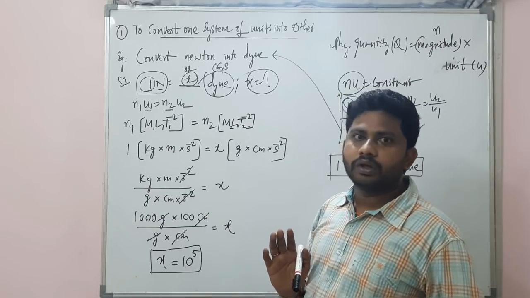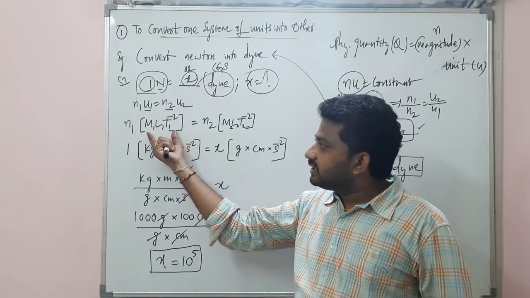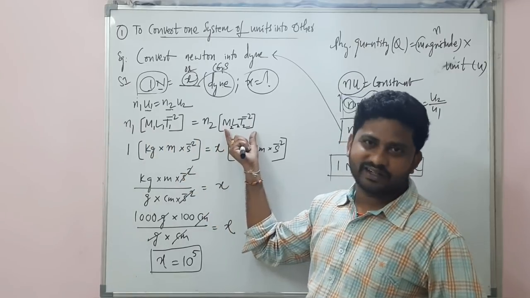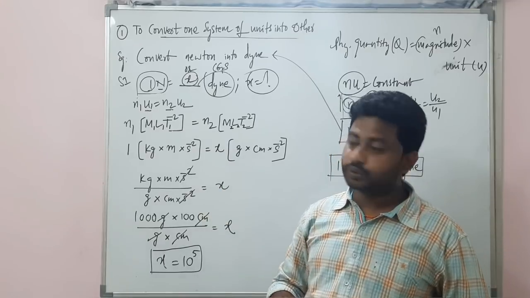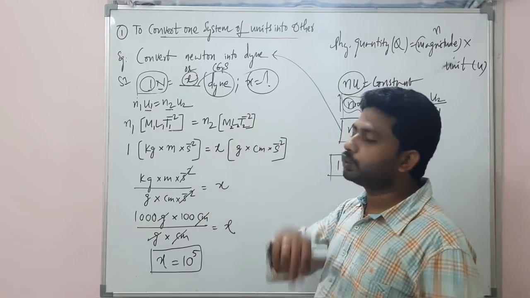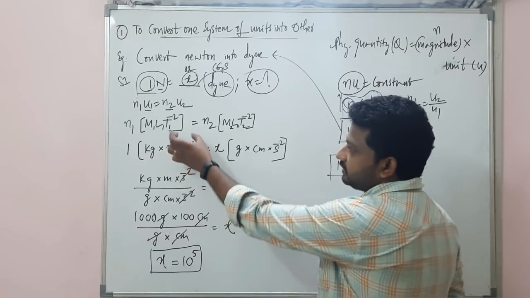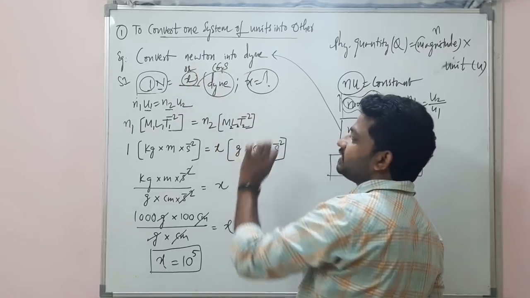But to avoid your confusion, what I did here, these units are different. These force units are different and these force units are different. So that is why M1 L1 T1 minus 2, M2 L2 T2 minus 2. What is this 1 and 2 represents? 1 represents it is left hand side SI system, 2 represents right hand side CGS system.